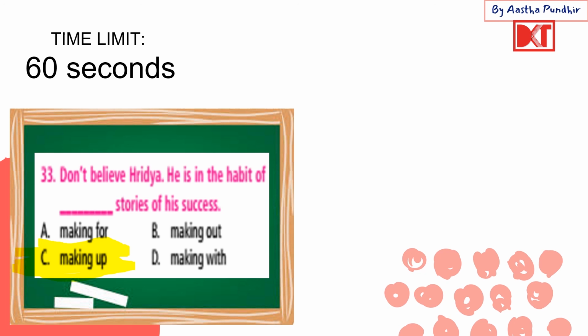Other words like we have here making for. Making for is like talking about the result of something, or when you're making for some place, like you're going towards some place. You're making out when you ask someone, how are you making out, means how are you doing. Then we have making with. Making with is, I'm not sure if this is a phrasal verb and what it really means. I'm not sure about this one. D.